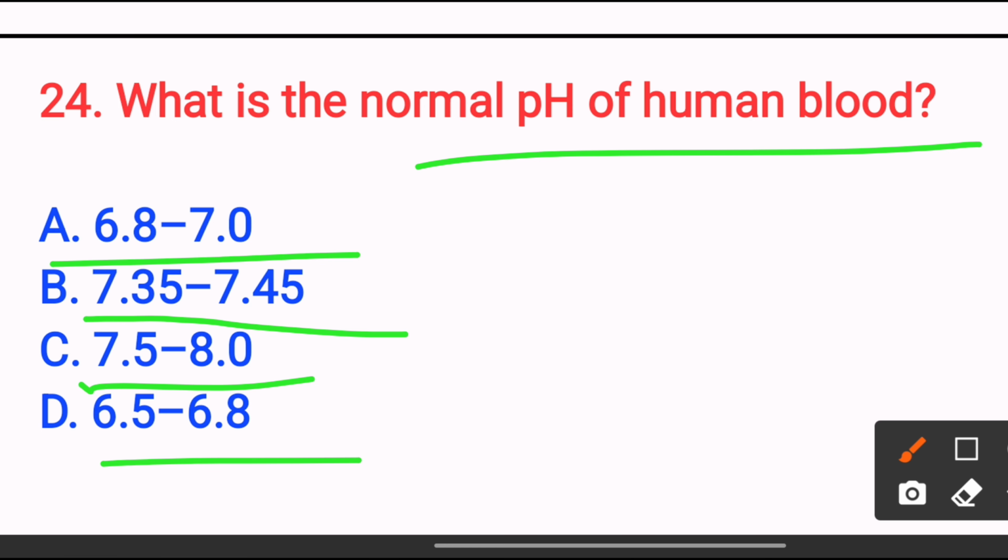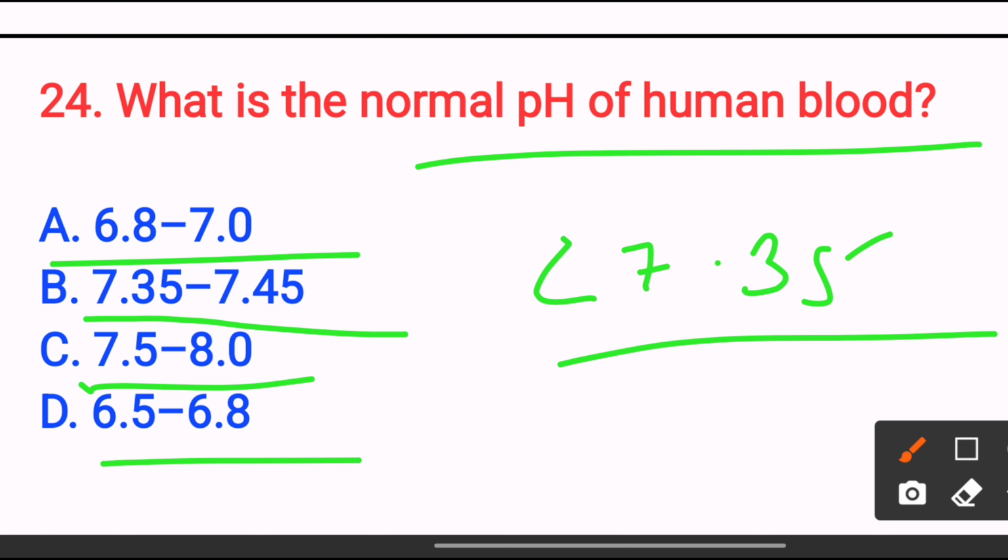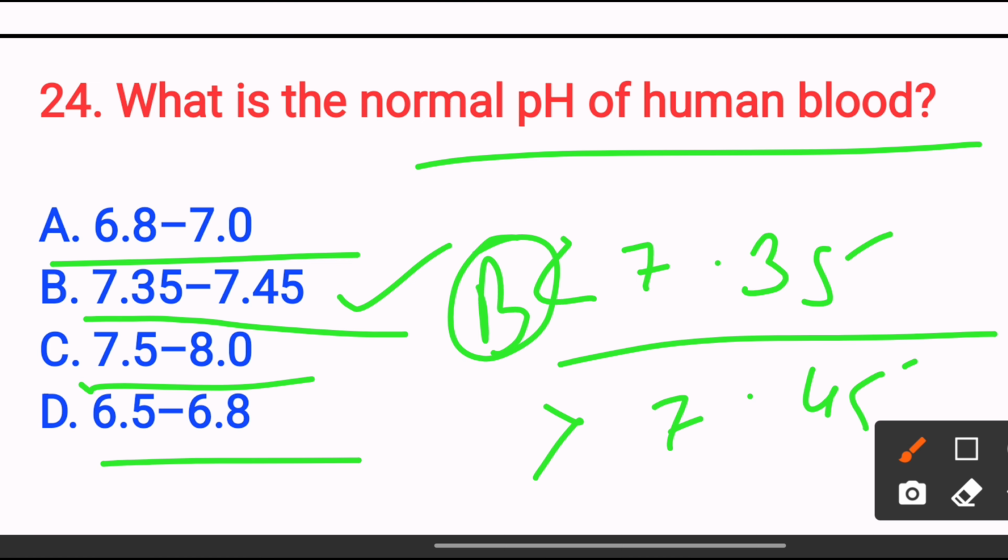Deviation indicates acidosis, like when the level is less than 7.35, it's called acidosis. When the level is more than 7.45, it's known as alkalosis. So the answer is option B, between 7.35 and 7.45. Next,